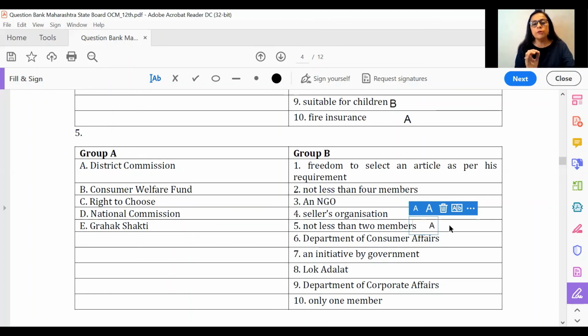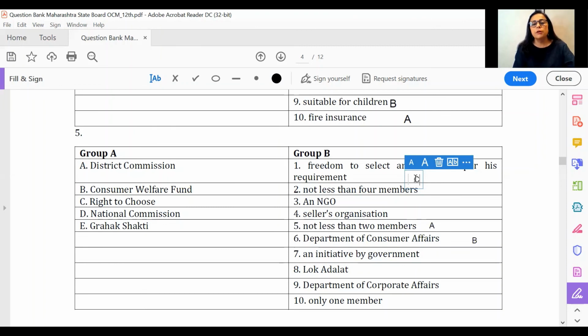Talking about consumer welfare fund, it is one of the ways and means of consumer protection which has been given, and this is done by a ministry which is known as the Department of Consumer Affairs. Similarly, right to choose is the freedom to select an article as per the requirement.